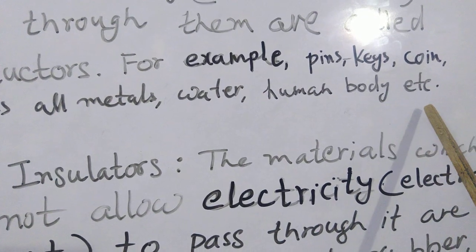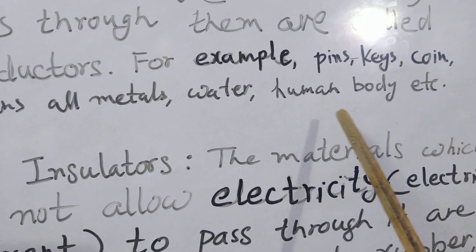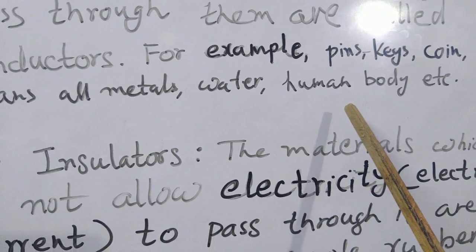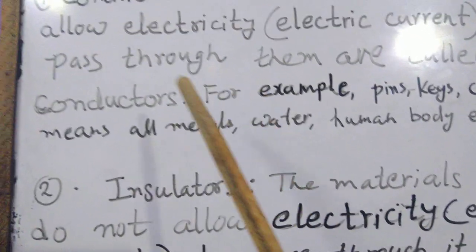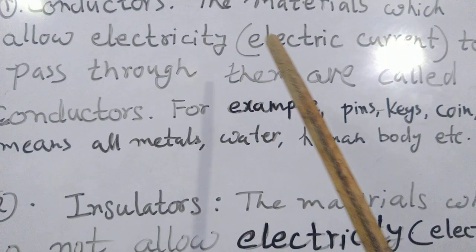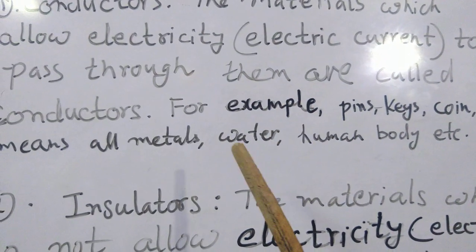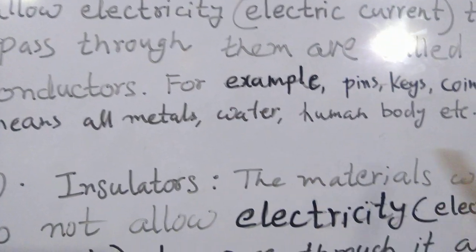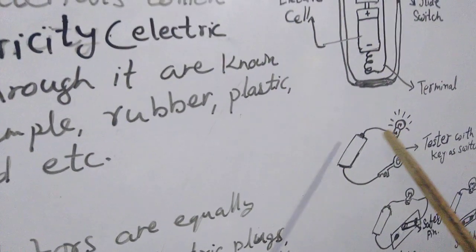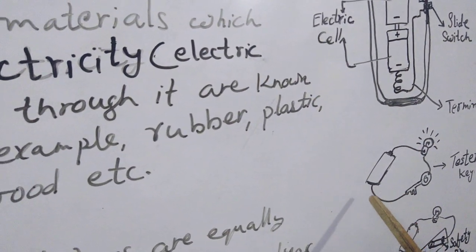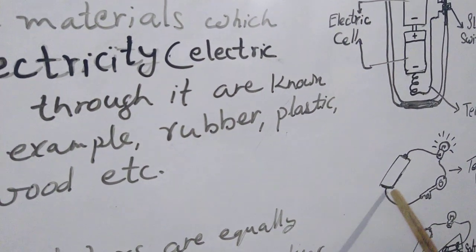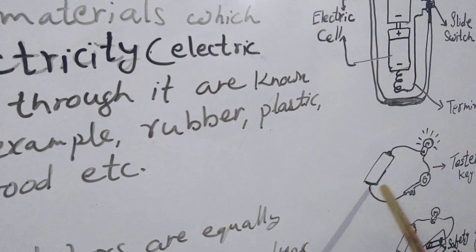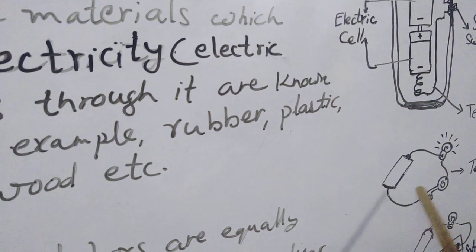The human body is also a conductor of electricity, because we contain blood inside our body and this is a good conductor of electricity. Conductors are the substances through which electricity can pass. The materials which we use to pass the electricity are conductors. If we take a bad conductor or insulator in place of this wire, then this bulb will not glow because it will not pass the electricity.